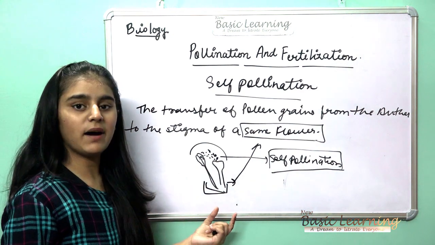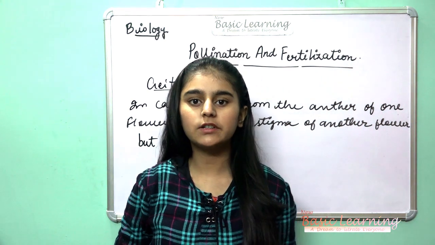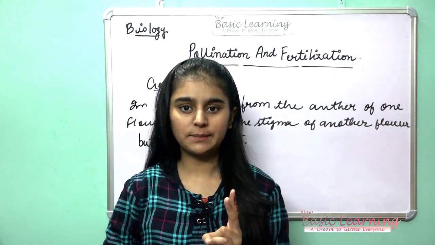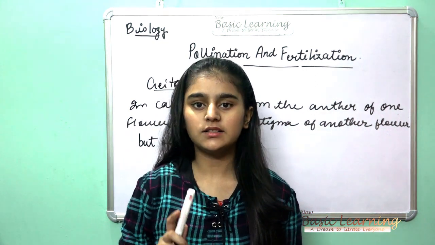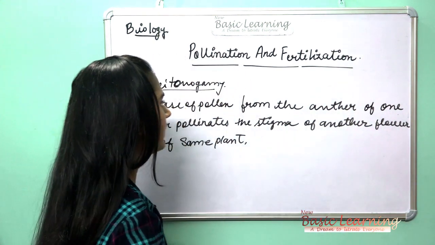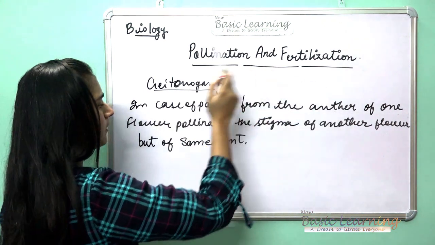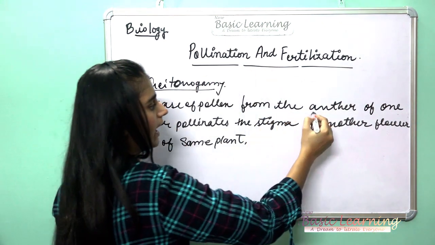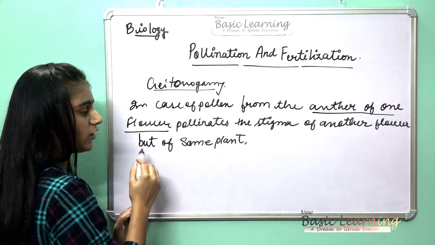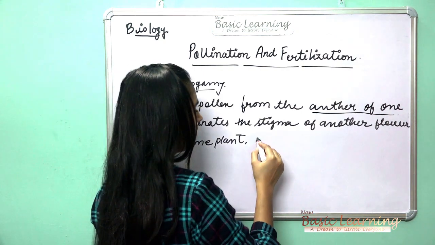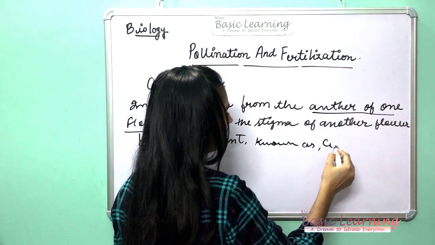Self-pollination. Now let's see the advantages and disadvantages of this. Before moving to the advantages of self-pollination, I want to make clear that self-pollination is of two types: autogamy, which I have told you, and the second one is geitonogamy. So let's see geitonogamy. In this case, pollen from the anther of one flower pollinates the stigma of another flower but of the same plant. This is known as geitonogamy.